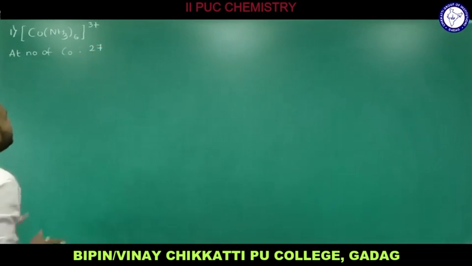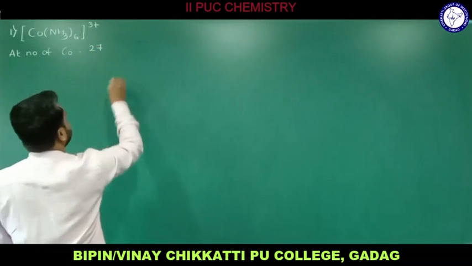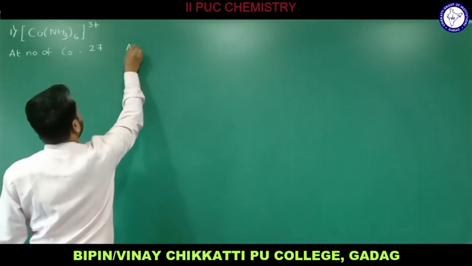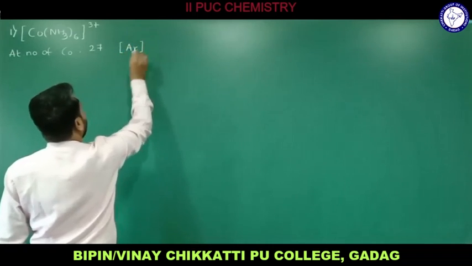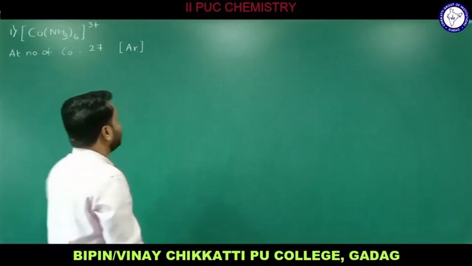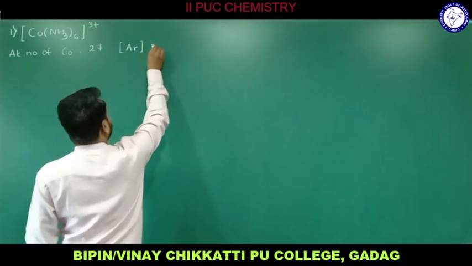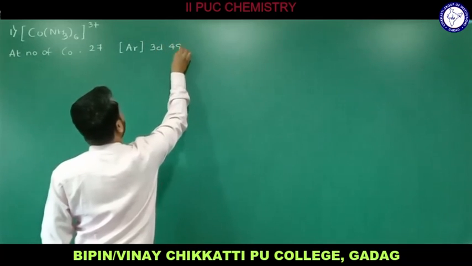Now, let me write the electronic configuration of cobalt whose atomic number is 27, and we are quite good in writing the electronic configuration of 3d series. So now I consider argon, because argon is the nearest noble gas for cobalt. So argon we have, and the atomic orbitals involved for 3d series are 3d and 4s.